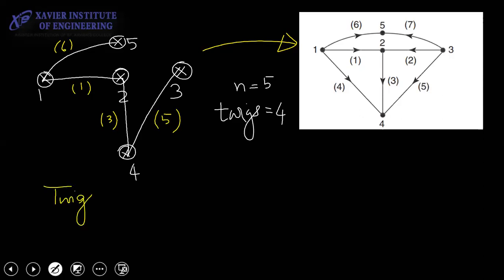You write twigs, then you put 2 dots, colon, open curly brackets, and you have to write the numbers in ascending order. So what will come? 1, 3, 5, 6. This is the way you write the twigs. This is a standard method. Is this clear to you?